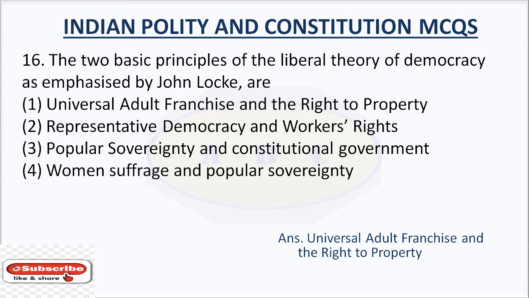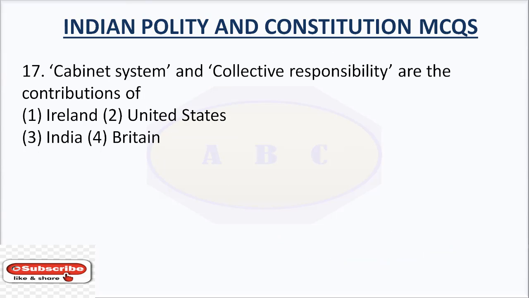The answer is universal adult franchise and the right to property. The two basic principles of the liberal theory of democracy, as emphasized by John Locke, are universal adult franchise and the right to property.